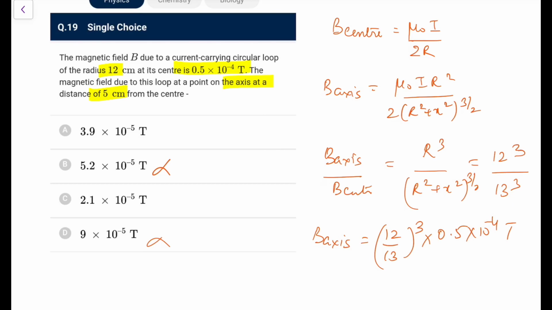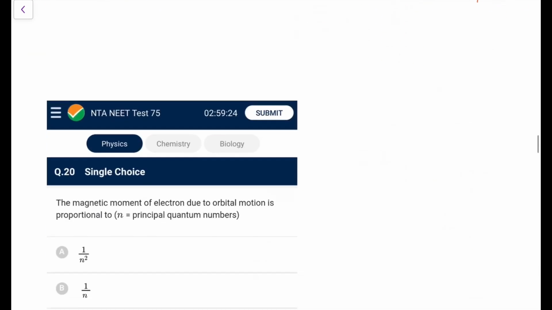Now out of 3.9 and 2.1, let's try. So 12 by 13 is 0.9117 and then 330, so I can suppose 0.92. So 0.92 cube into 0.5 into 10 to the power minus 4. You know 9 cube is 729. So 729 or 700 into 0.5, it would be 3 point something. So I'll go for 3.9 into 10 to the power minus 5 Tesla. So go for option A in this case.